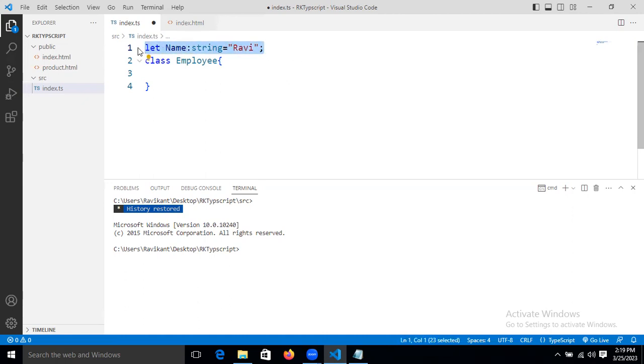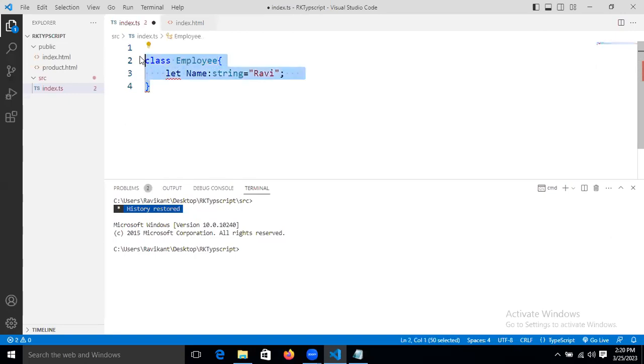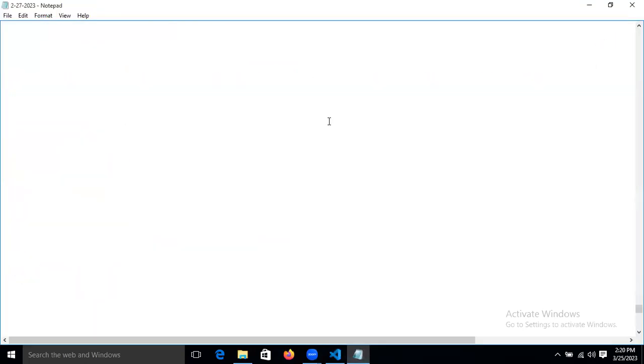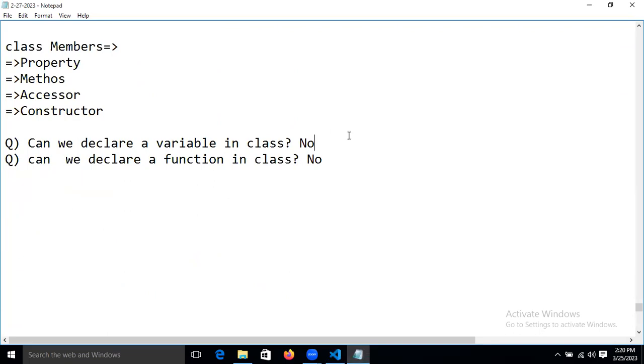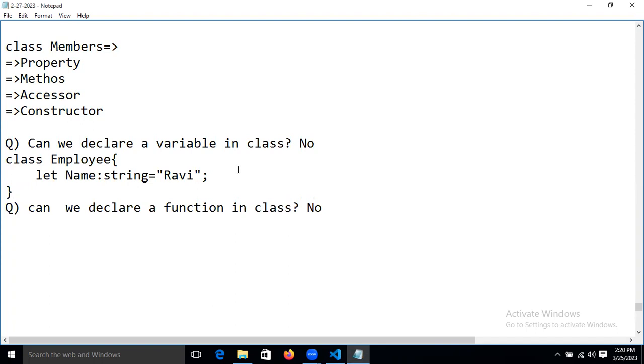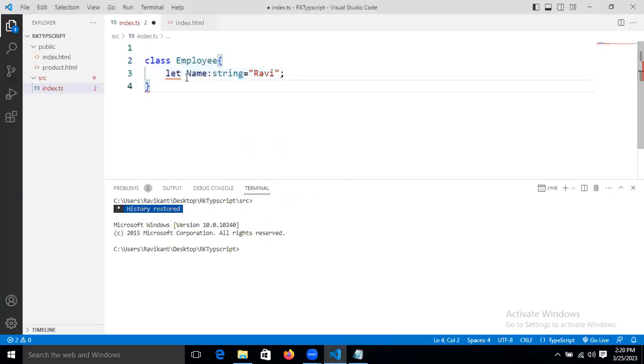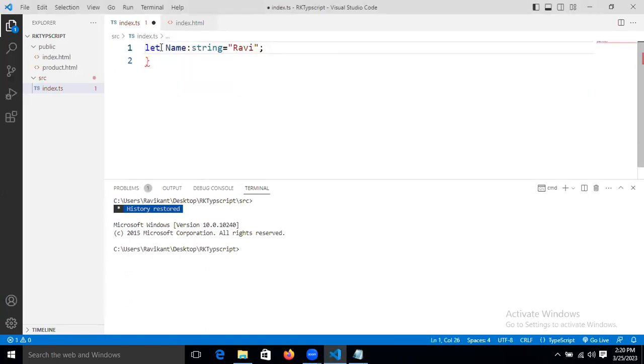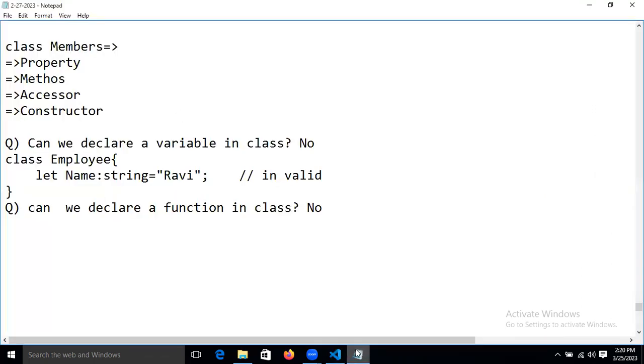Now let's take the first example. Copy this one and paste it here. Now this is the question. Paste it here. That is invalid. Now I'm taking the same variable outside the class. Now, guys, our IDE is showing there is no issue in that. Now what can we declare inside that class?